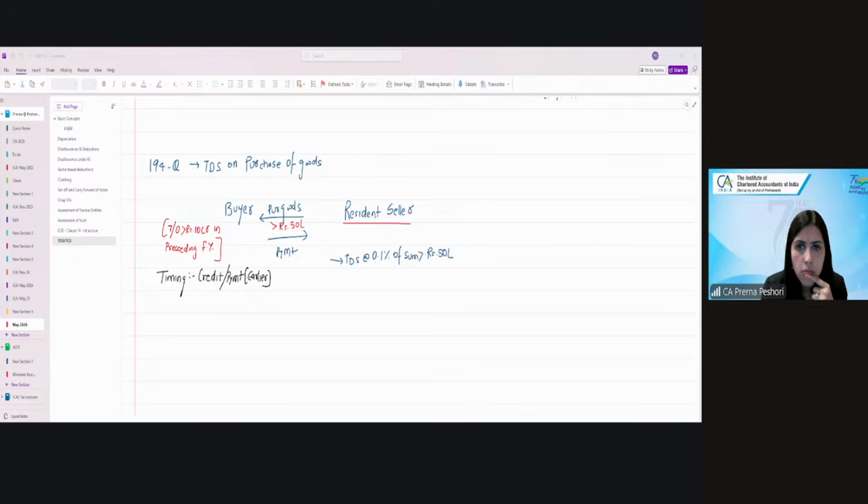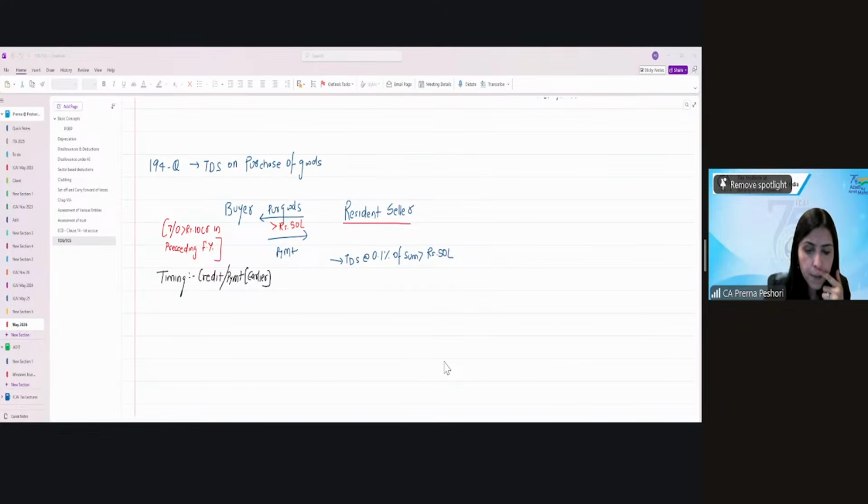Then he does not have to file ITR, and does not have to submit it as per section 139(1).